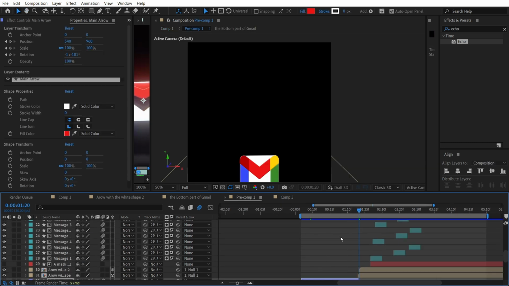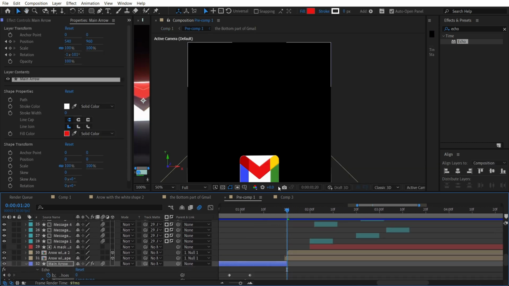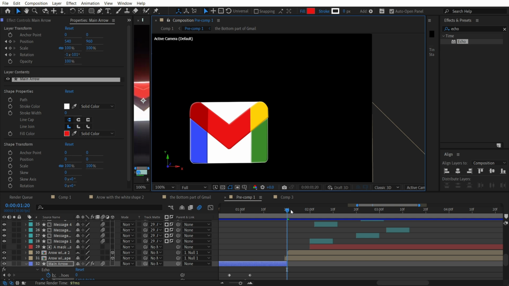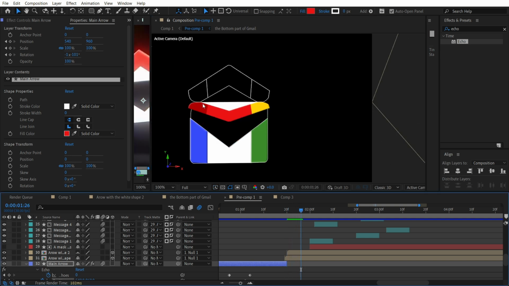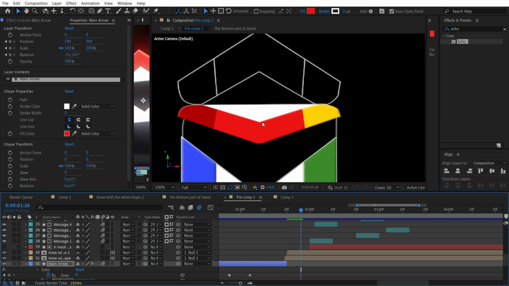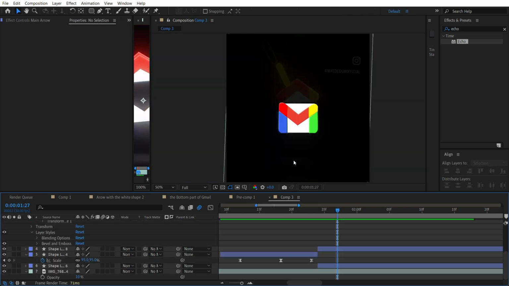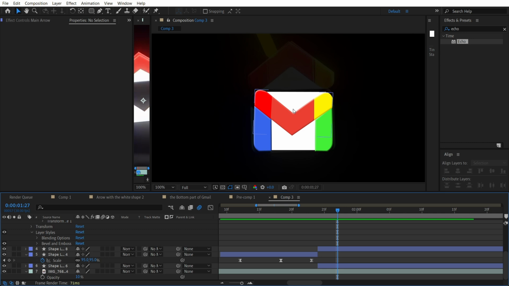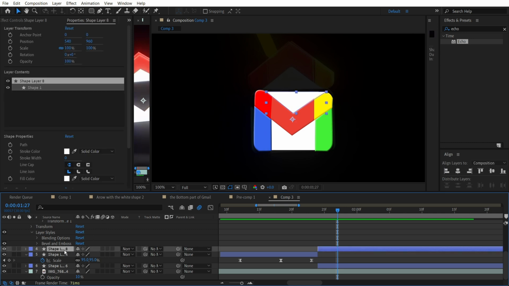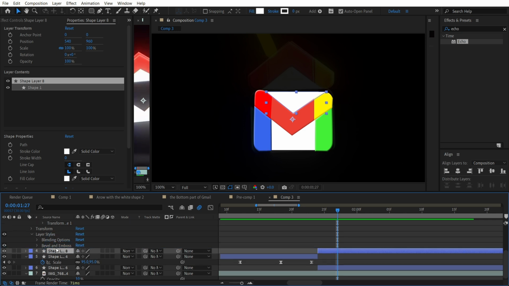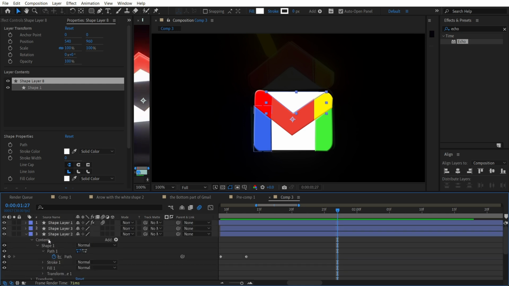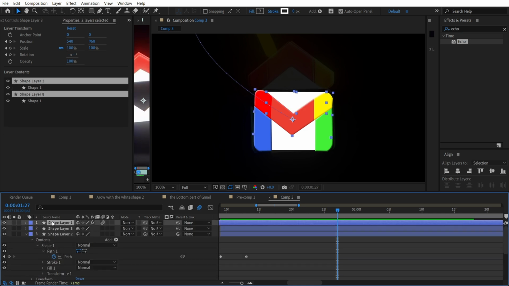The other part of our animation, we need to create this opening top part. And to make it, we are going to use the 3D layer, but before that, we need to find this one shape and our arrow. So we have selected this one, and let's find our arrow. Yeah, this is shape layer number 1.